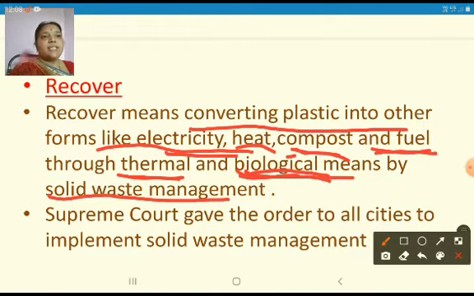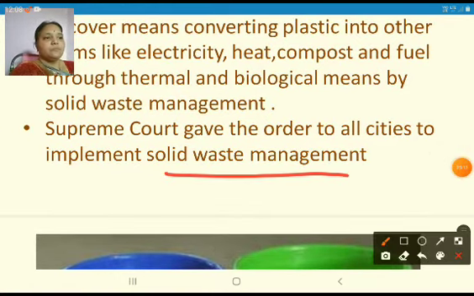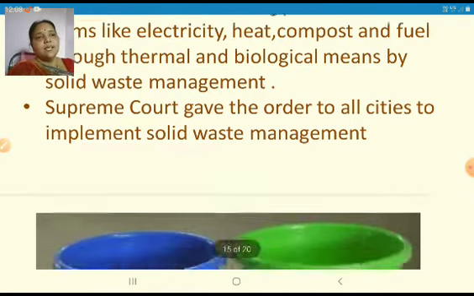So recover means converting plastic into other forms like electricity, heat, compost and fuel through thermal, and bio waste through biological means is called solid waste management. So the Supreme Court gave the order to all the cities to implement solid waste management. Now we will see a few pictures of how this solid waste management is done.